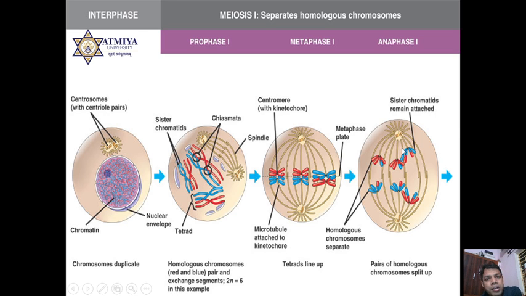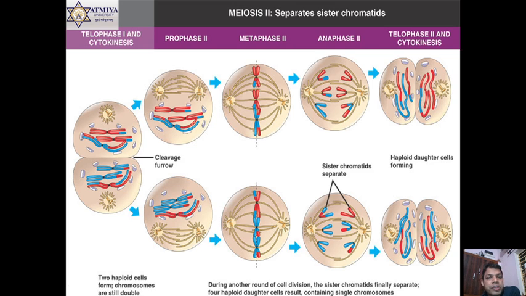In anaphase 1 they are separated from each other, and in telophase 1 and cytokinesis, cell division occurs. Finally your 46 chromosomes become 23 chromosomes, but remember chromatids are still present. It means the amount of DNA is still double.